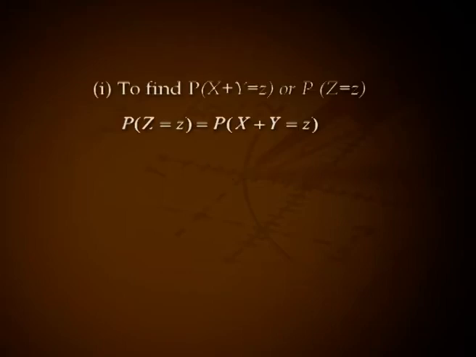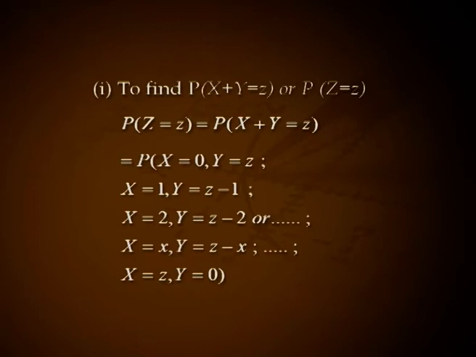Solution. Given X and Y are independent geometric random variables, let Z = X + Y. The possible values of Z are 0, 1, 2, etc. Number 1, to find P(X + Y = z), or P(Z = z). P(Z = z) = P(X + Y = z), that is P(X = 0, Y = z), or X = 1, Y = z − 1, or X = 2, Y = z − 2, etc., X = x, Y = z − x, etc., X = z, Y = 0.